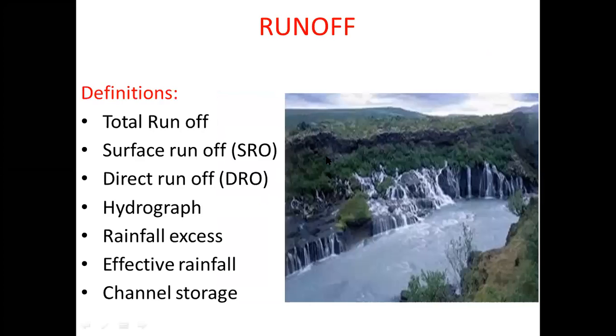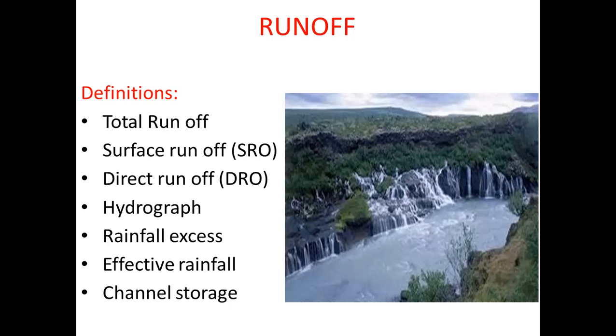Runoff. Usually when the precipitation occurs, that is when the rainfall occurs, it penetrates in various forms. It penetrates deep into the soil, or some of it goes and stores as depression storage. Some just flows on the ground, and some of it infiltrates within the soil. Most of this is the total runoff.